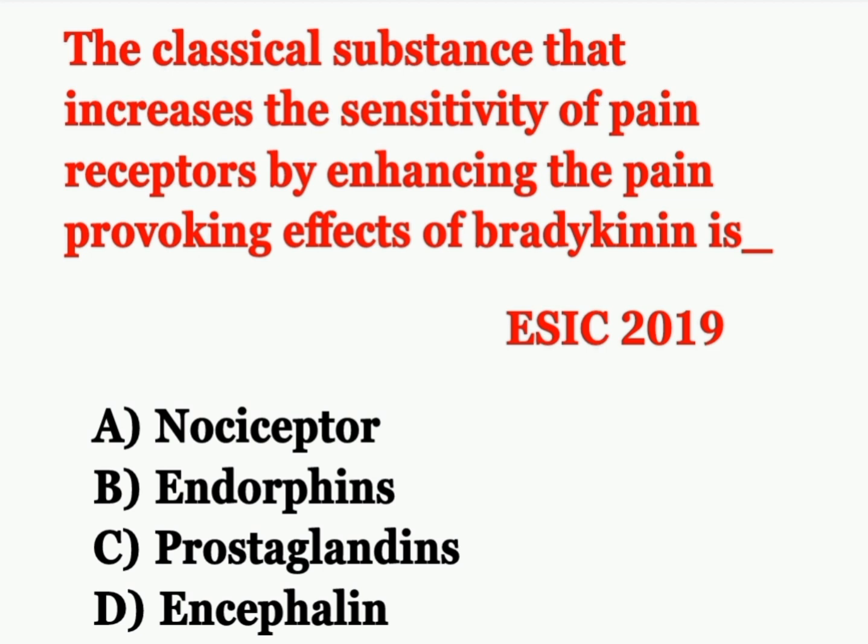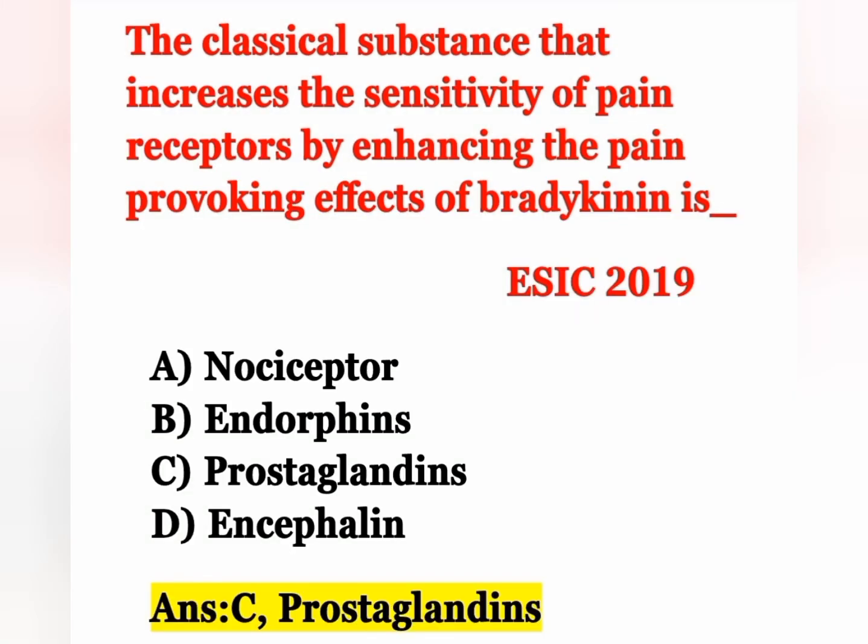The answer is prostaglandin, option C. High levels of prostaglandins are produced in response to injury or infection, and that will enhance the pain provoking effect of bradykinin.